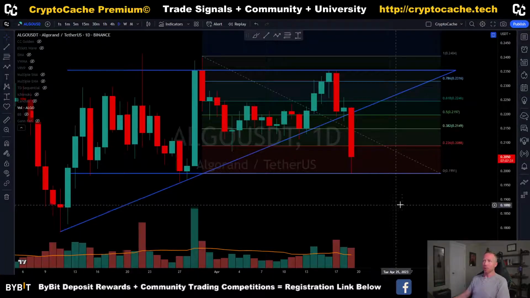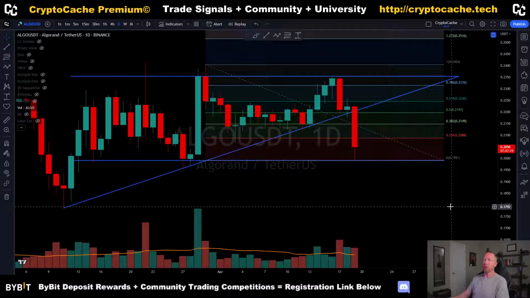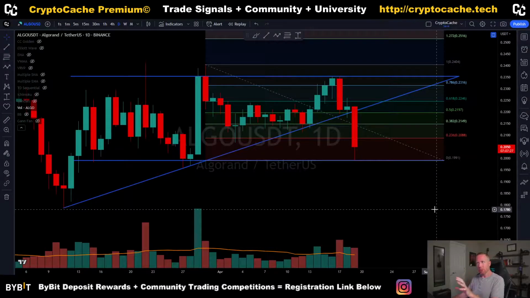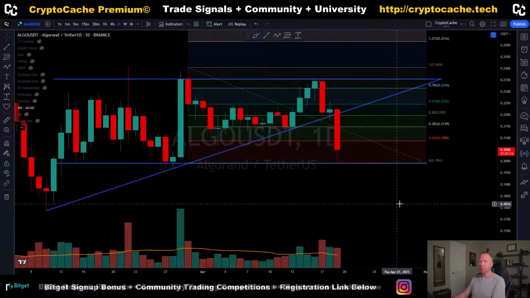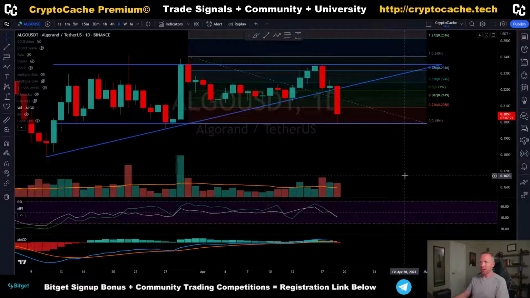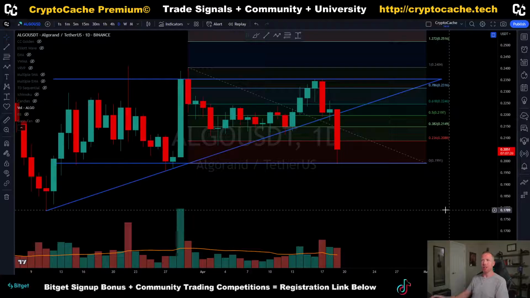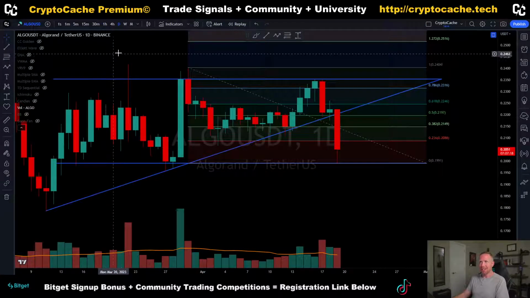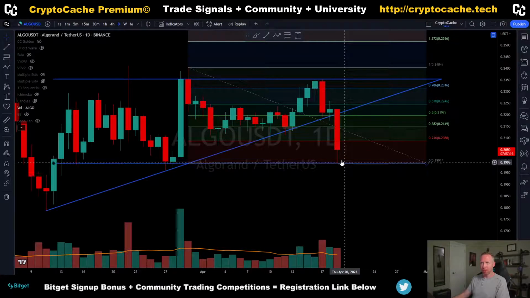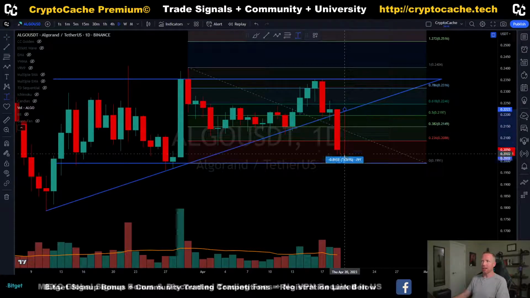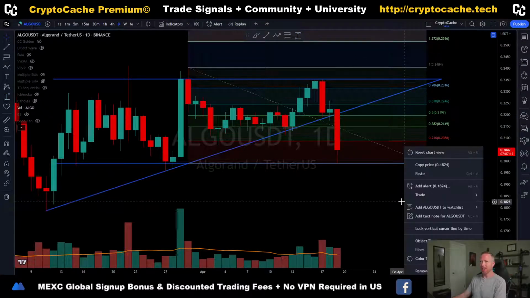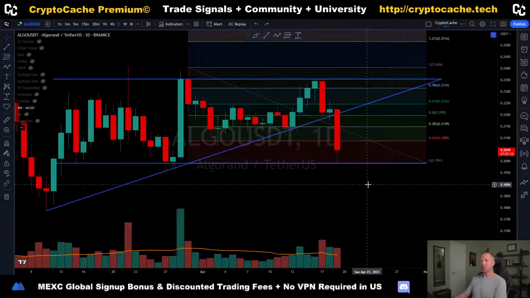Once more, with Algorand, what we want to look at is a couple of quick things here. First of all, we're not going to spend a lot of time on each coin. We're just going to quickly identify certain things and go from there. And the obvious state of the matter here is that we had a massive sell-off from Algorand recently, very large candle wick down. That's roughly 10% in, I think it was like 15, 20 minutes. It was a pretty big sell-off.